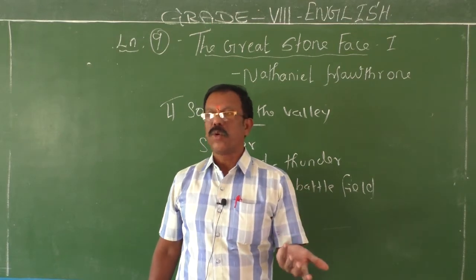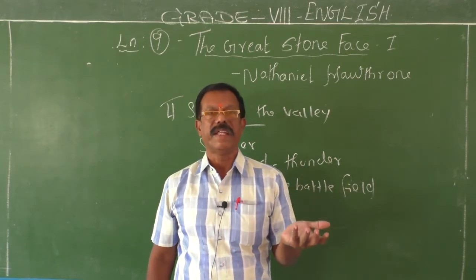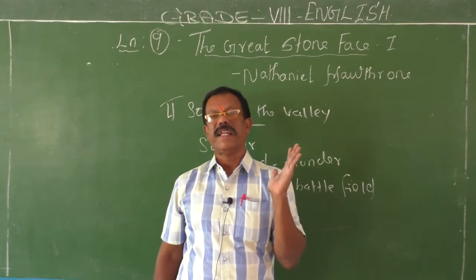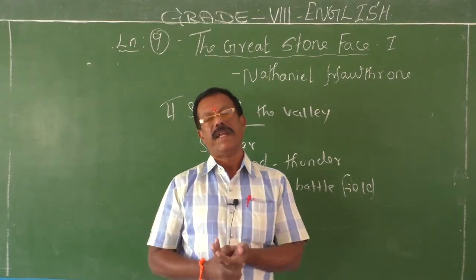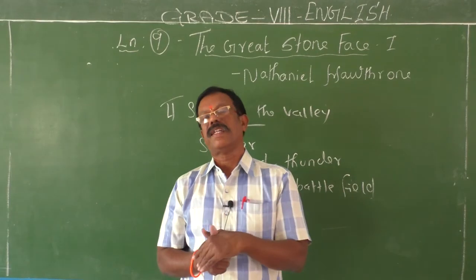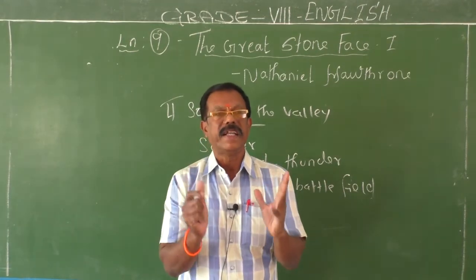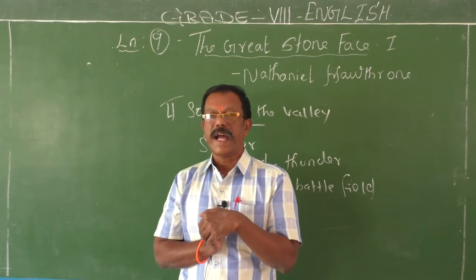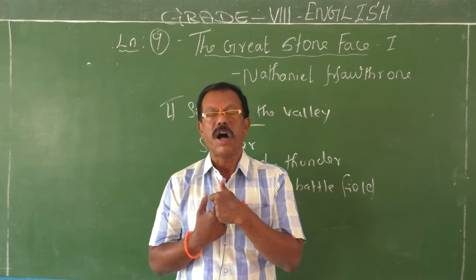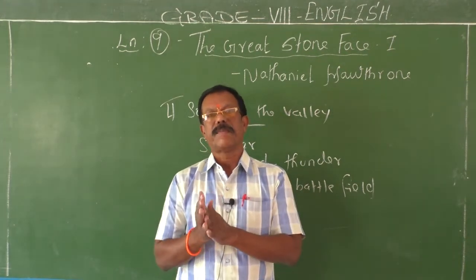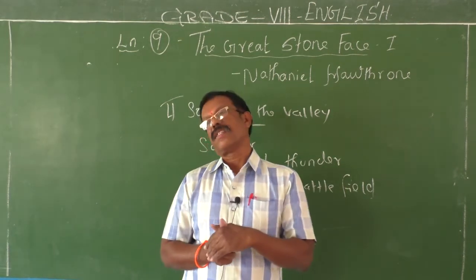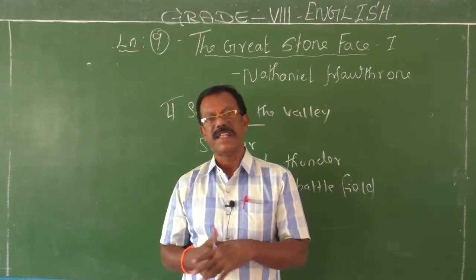People were so excited to see the face of Gather Gold. They thought that he was the noblest man of the year. He was the true son of that valley. They welcomed him. They gave a warm welcome. But unfortunately, they realized he was not the true son of that valley, because he did not bear any resemblance to the great stone face. And more than that, when he went out, he became rich, but after losing all his wealth, he died as a poor man. Then people realized that he was not the true son of the soil. It was a great disappointment to them.